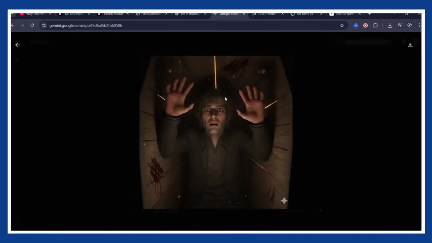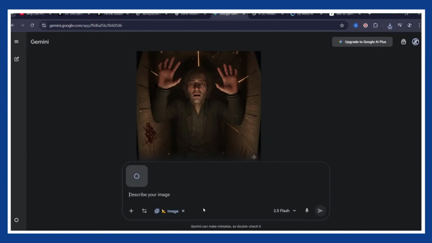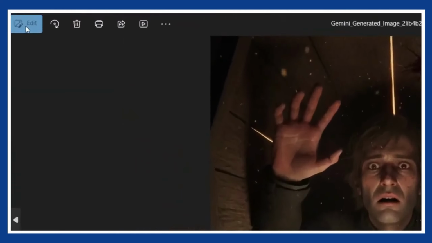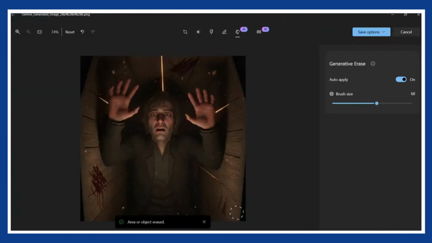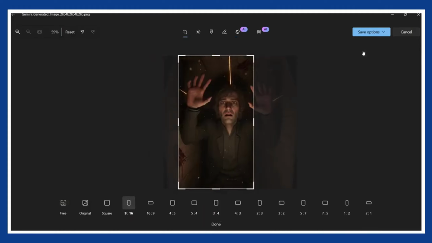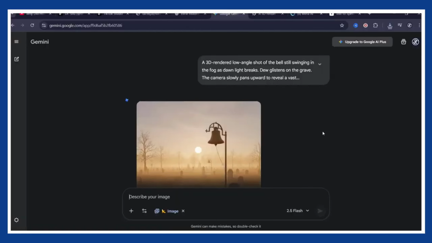Now, Nano Banana has one annoying flaw, the aspect ratio. Easy fix. Just upload an image in the ratio you want, like 9:16 for shorts, and tell Nano Banana to use it as reference. It'll rebuild your image in the same shape. If you're on Windows, you can also use the free editor to clean things up. Remove the Nano Banana logo, crop, resize, whatever you need in seconds. Then just repeat for each scene. Scene 2, Scene 3, Scene 4, until you've got the full set.